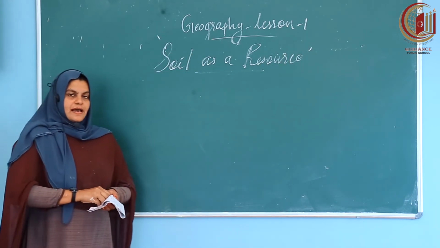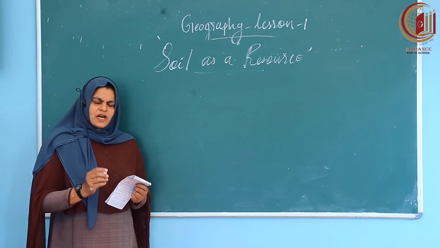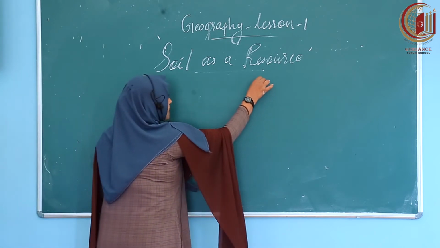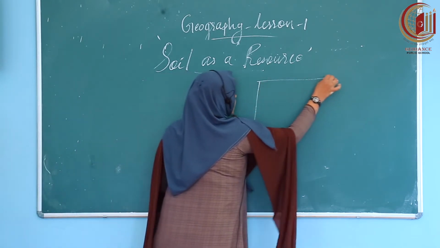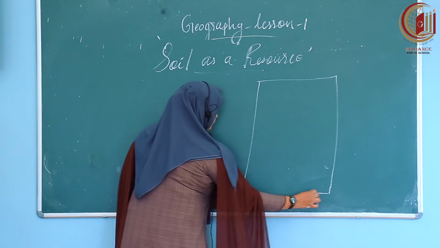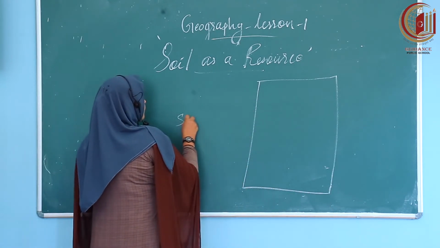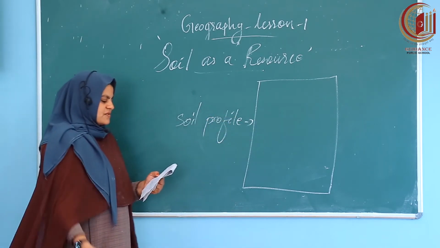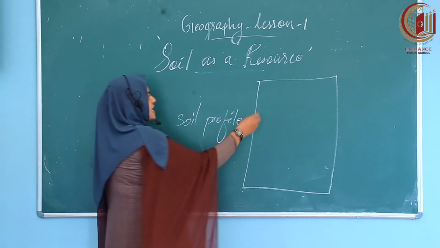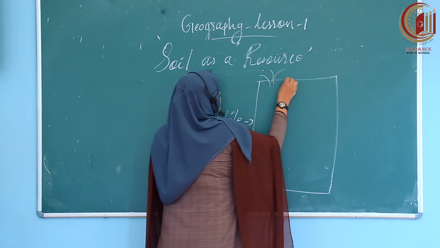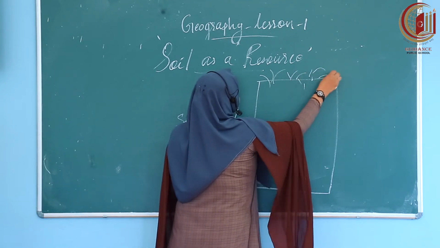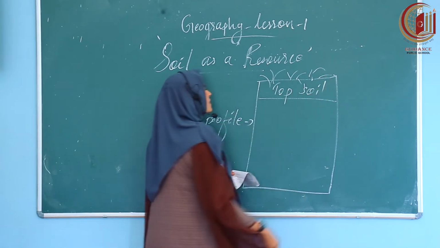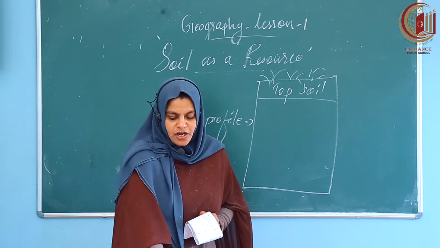We know that like land, soil is also one of the most important resources. And we have to understand what the profile of the soil is. Soil profile means, first we can see the first layer, the top layer. It is the topsoil. Humus content and everything will be there in the topsoil.